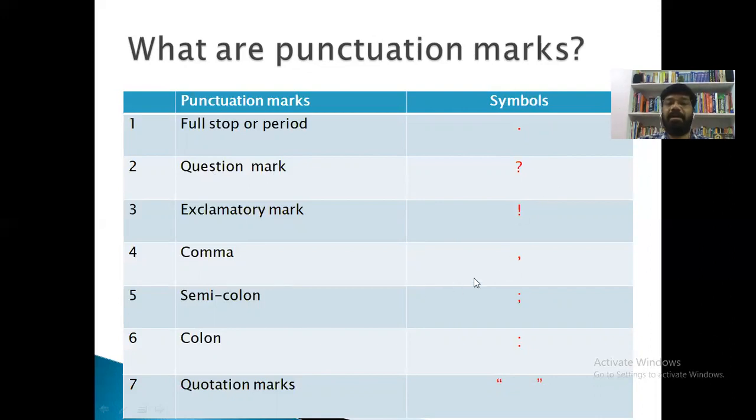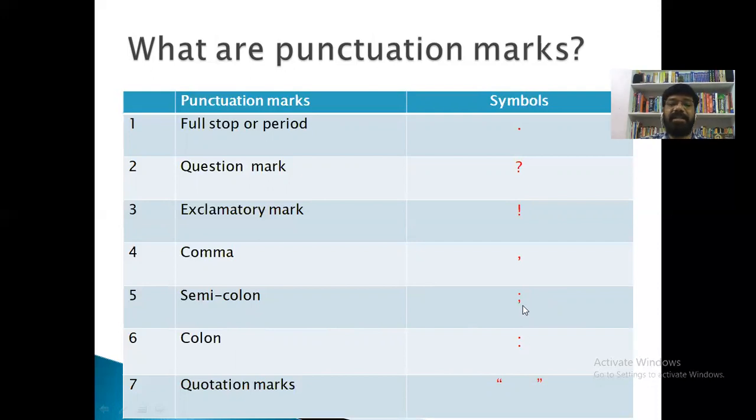And now comma. So here is the symbol of comma. Semicolon. So here is the symbol of semicolon. Semicolon is a combination of dot and comma, right? And colon. See, this is the symbol, and here are two dots, right?